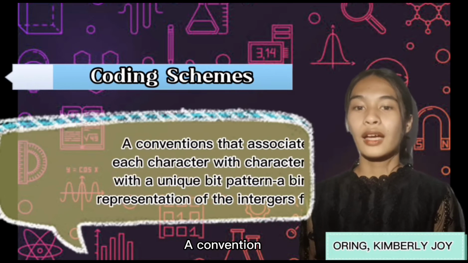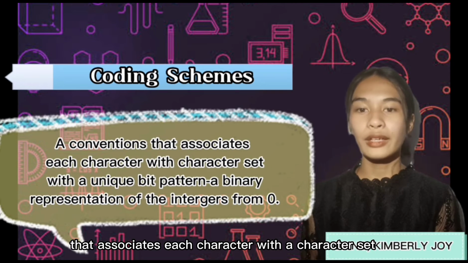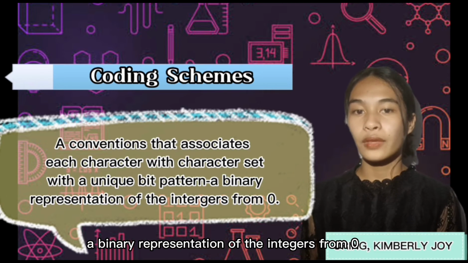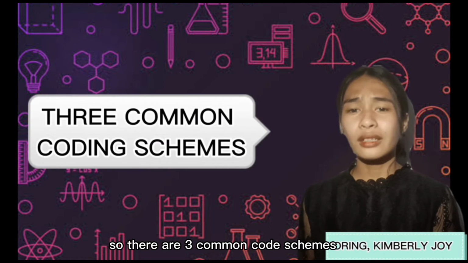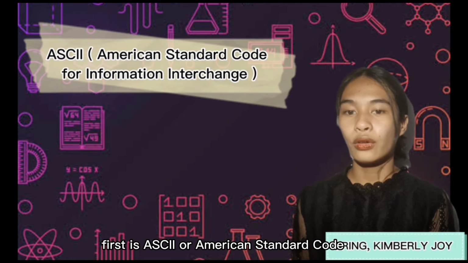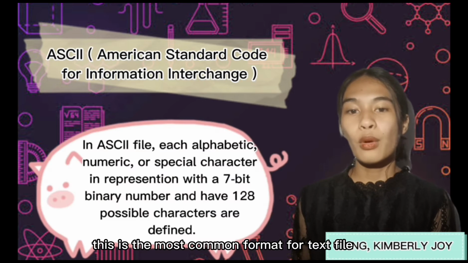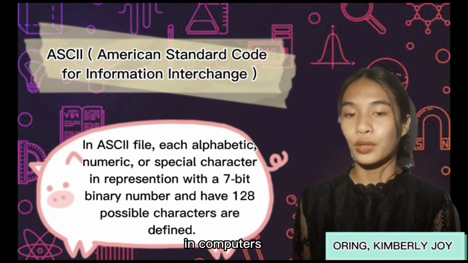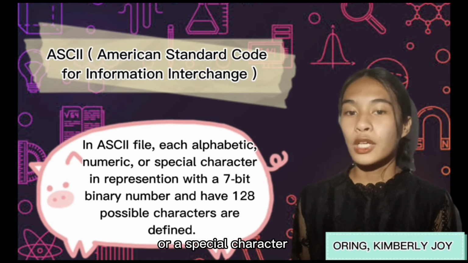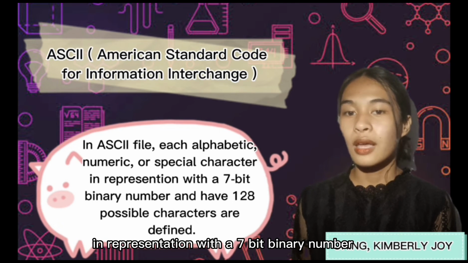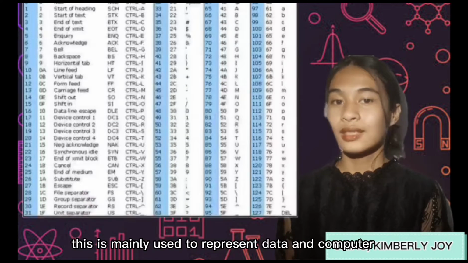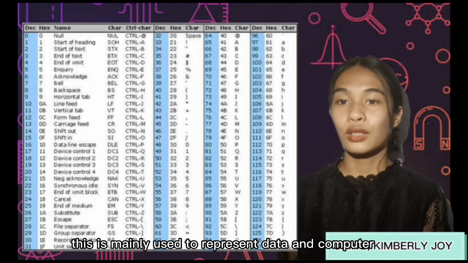Coding scheme: a convention that associates each character in a character set with a unique bit pattern, a binary representation of the integers from 0. There are 3 common coding schemes. First is ASCII, or American Standard Code for Information Interchange. This is the most common format for text files in computers. In an ASCII file, each alphabetic, numeric, or special character is represented with a 7-bit binary number, and 128 possible characters are defined. This is mainly used to represent data in computers.